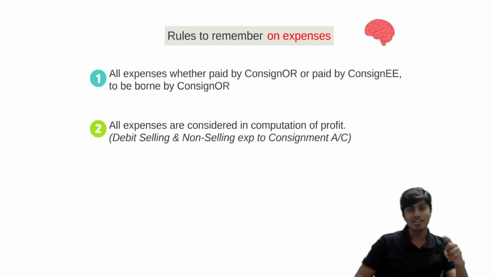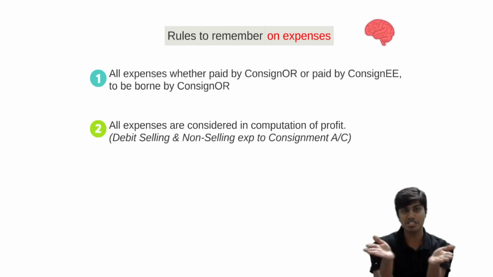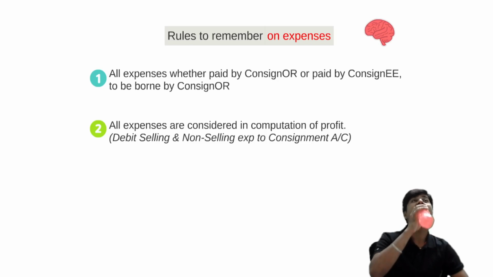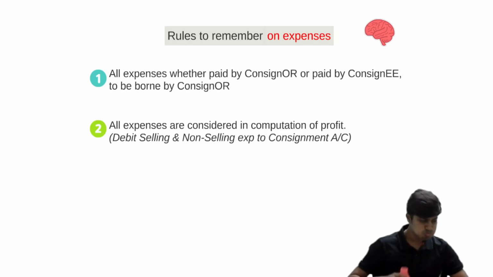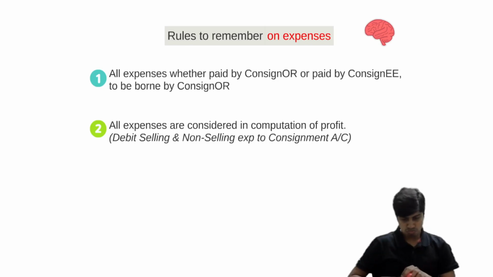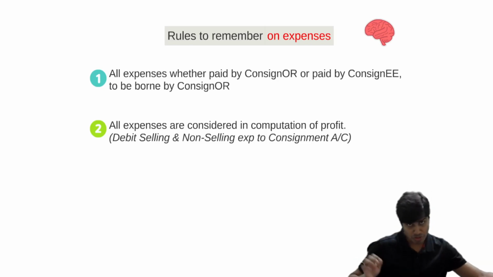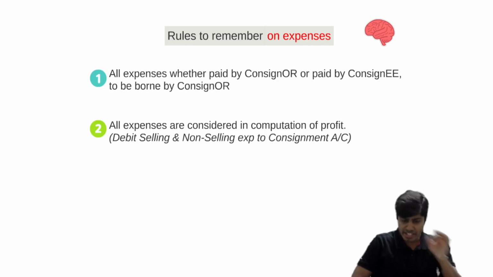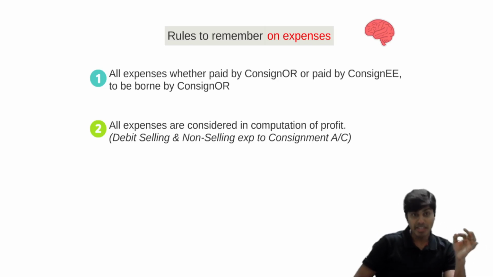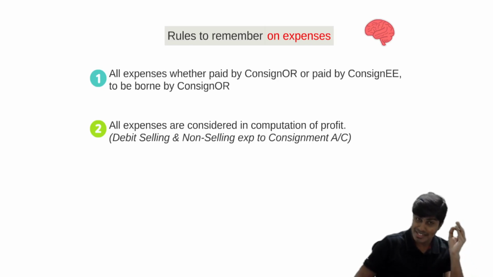Now you might wonder, sir, then why do we bifurcate these expenses as recurring, non-recurring? Why? Think. I'll answer. Both the expenses are to be considered in computation of profit. Both the expenses are to be borne by consignor.